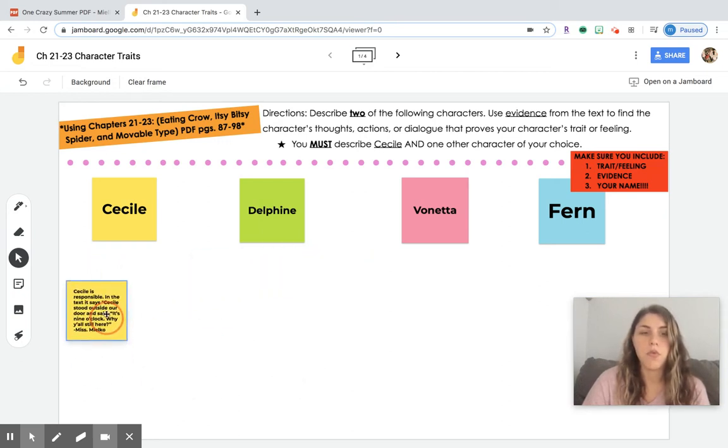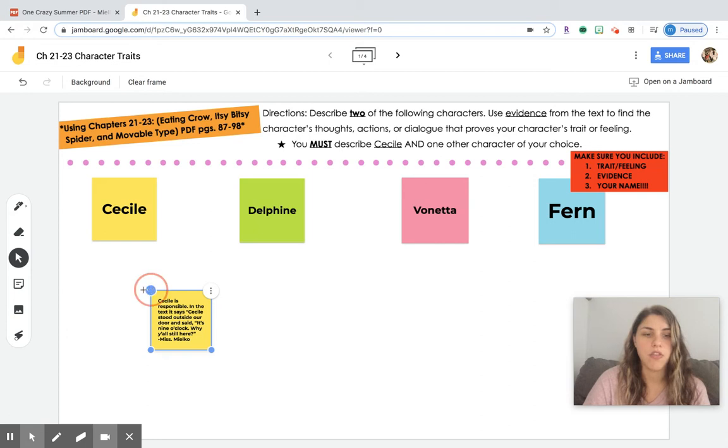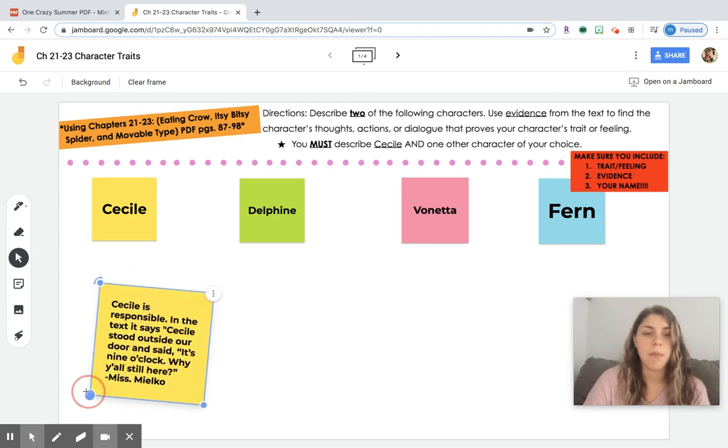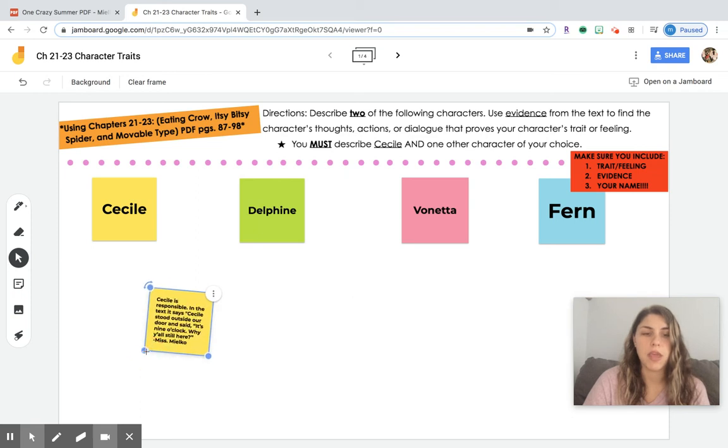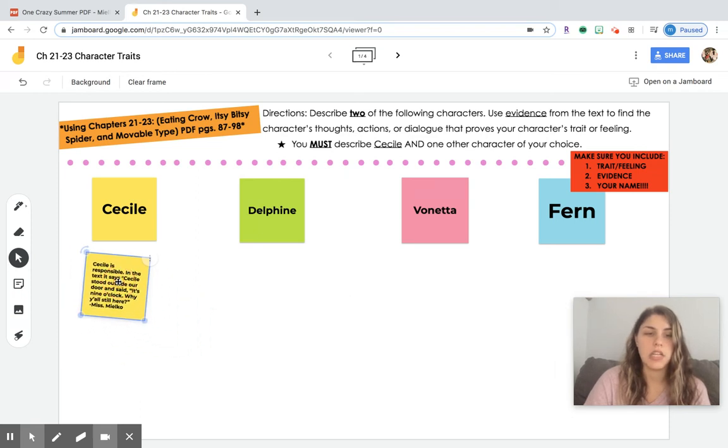Okay, you can move the box around, you can twist it. You can even make it bigger. We don't want to make it too big because other people need to do this too, and there's not a lot of space. But I'm going to put it right underneath the box that says Cecile. And there we go.